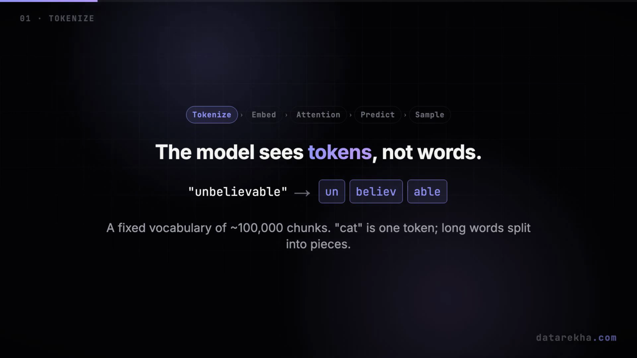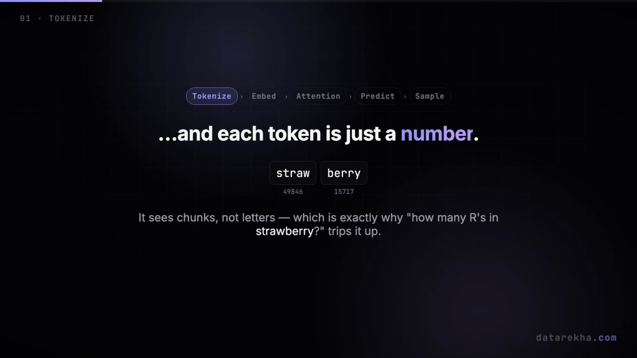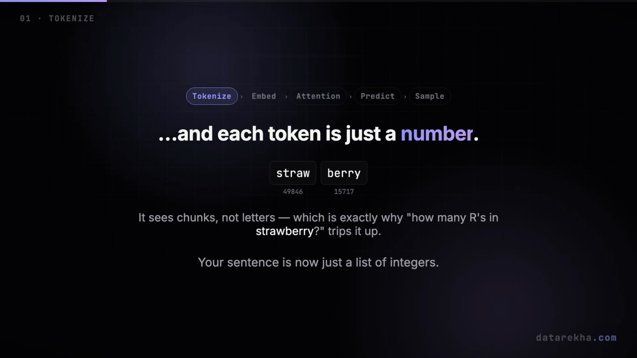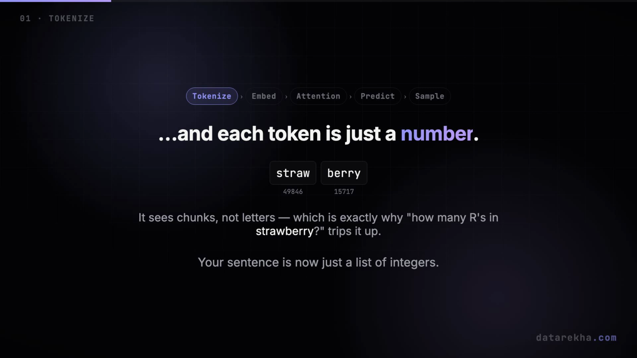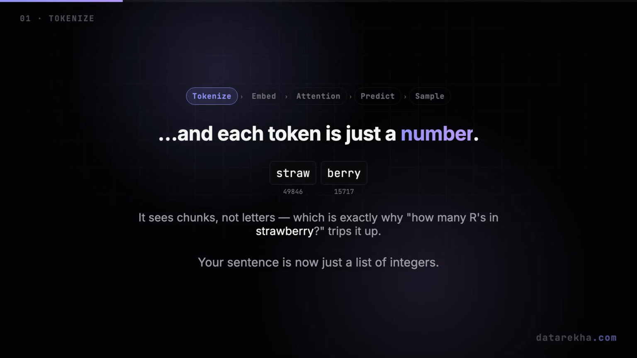And this has a famous side effect. Because the model sees tokens, not letters, it can be strangely bad at letter games, like counting the Rs in strawberry. It isn't looking at the letters at all. It's looking at chunks. Every token also gets a plain number, an ID. So by the end of this first step, your sentence has quietly become just a list of integers.